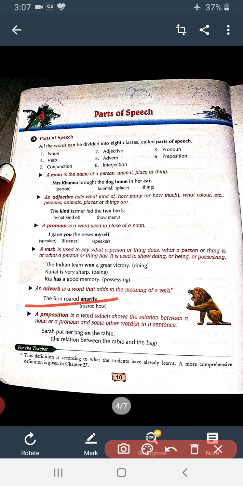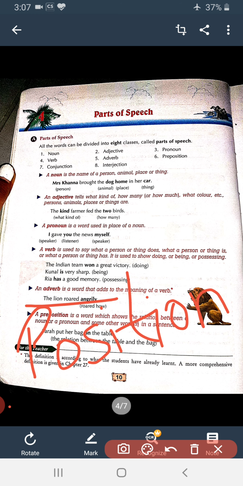Now the next one is your preposition. You can see by the name, preposition means position. So preposition shows the position of a noun or a pronoun. Preposition shows the relation between a noun or a pronoun and some other words in a sentence.